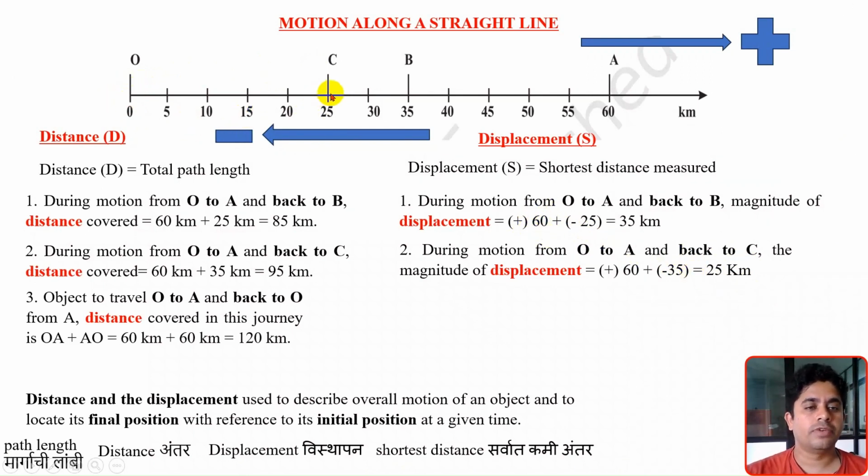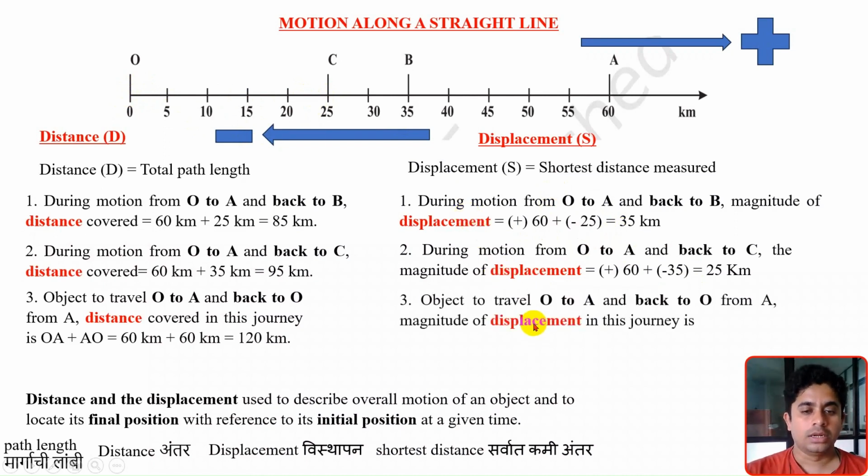the initial position and final position and measuring the distance between them along the straight line, we can come up with the displacement values. Now the third case: if the object travels from O to A and from A again comes back to O, what is the displacement?